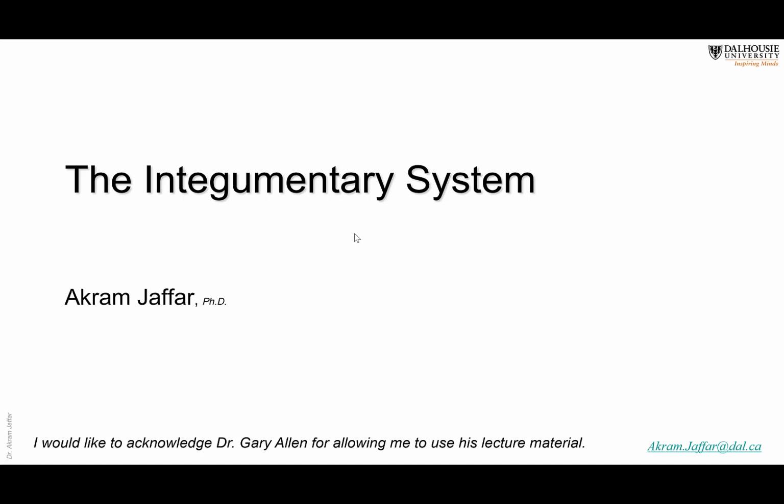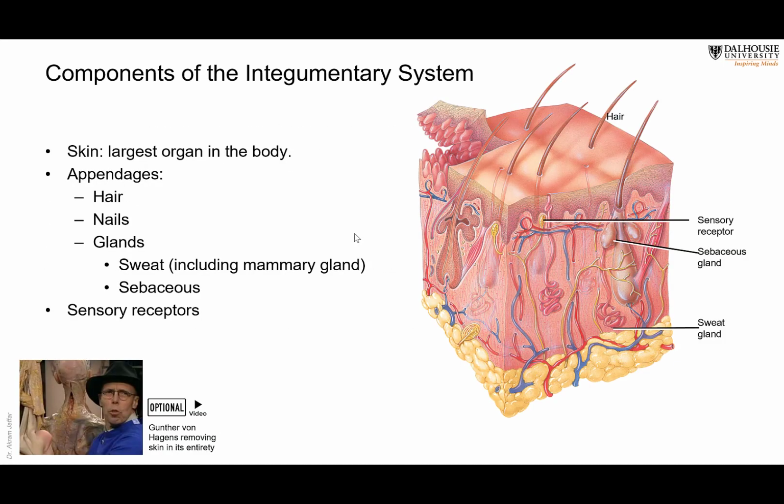Okay, today we will deal with the integumentary system. Just to remind you where we are, we studied the cell, and then we moved up in the levels of organization of an organ or organism to tissues. We studied some of the major tissues, the connective tissue and the epithelial tissue, and today we are going to move to a system, which is a group of organs, and which consists mainly of connective tissue and epithelial tissue. So the integumentary system consists of several organs.